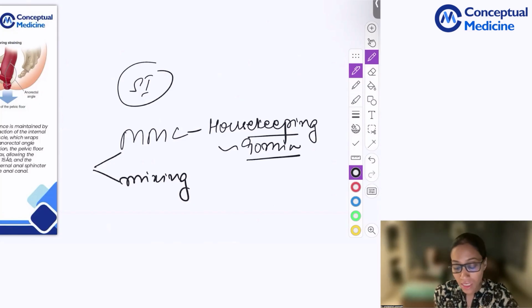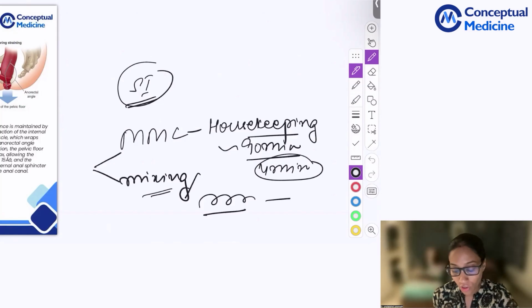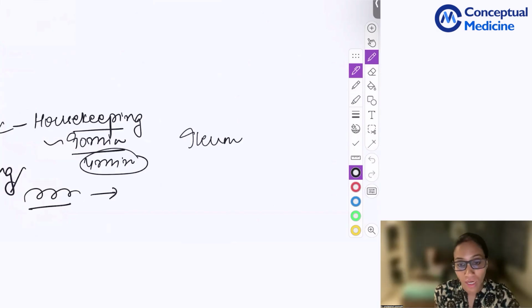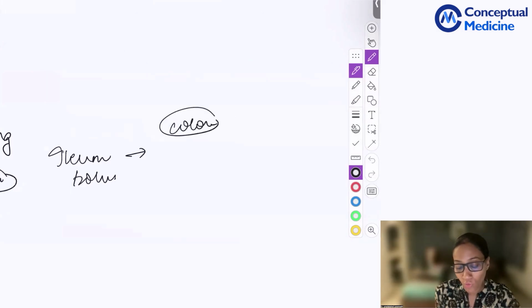So every 90 minutes, lasting for about 4 minutes, there is cleaning of the non-digested or undigested food residue present in the small intestine. Then you have the mixing contractions, which help in passage of the food from your small intestine to your ileum. Once the food enters the ileum, you have large bolus movements. From there, it goes into the colon. So this MMC actually doesn't go into the colon.